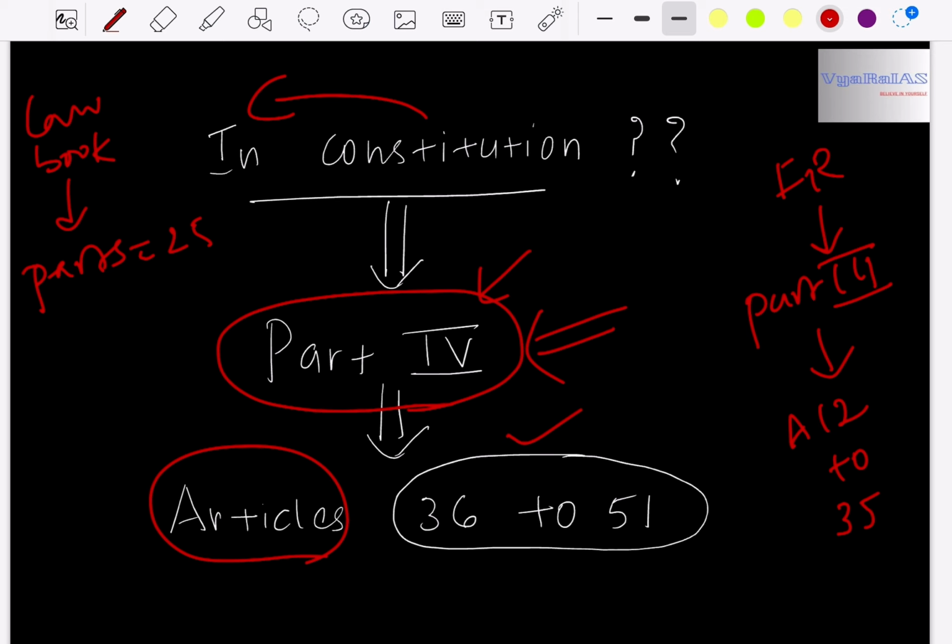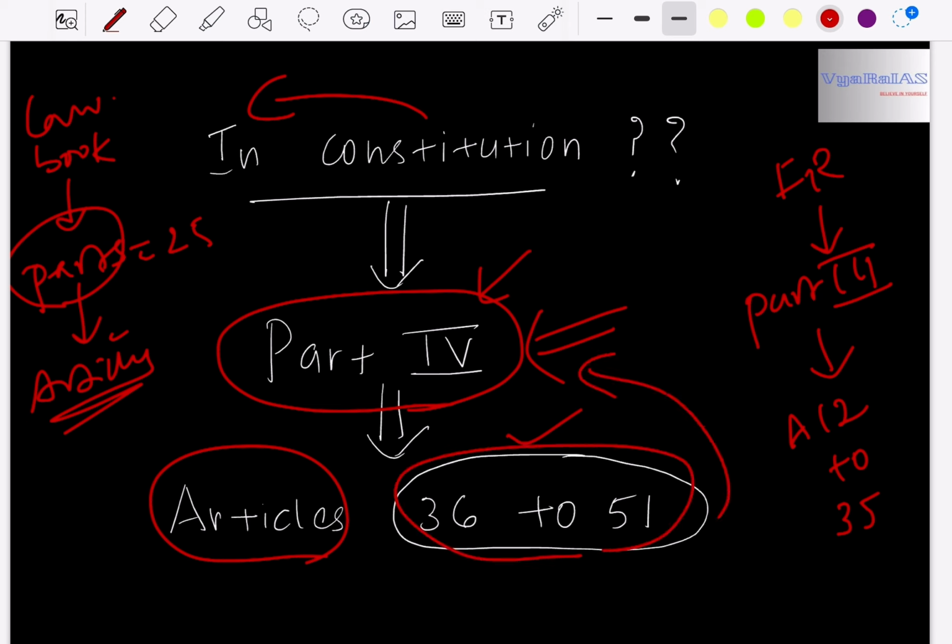Simply, the meaning of articles is this: if the constitution is a law book divided into various parts, articles are like rule numbers or law numbers. So articles 36 to 51 under part 4 of the constitution are directive principles of state policy.